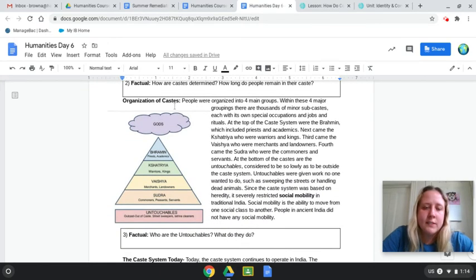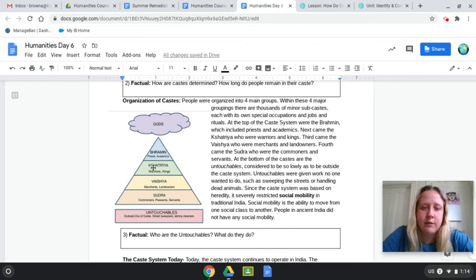Okay, organization of caste. People were organized into 4 main groups. Within these 4 major groupings, there are thousands of minor subcastes, each with its own special occupations and jobs and rituals. At the top of the caste system were the Brahmin, which included priests and academics. And right here, you'll see a triangle that represents a different caste. So the Brahmin here at the top. Next came the Kshatriya, who were warriors and kings.